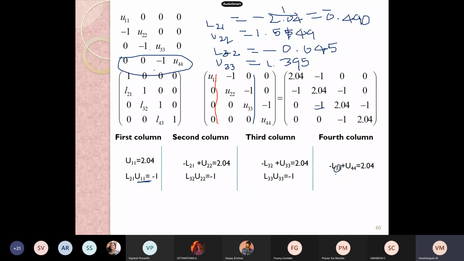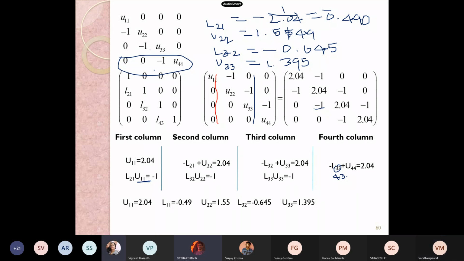I have made it as 3, 3. This is not 3, 3. This is 4, 3. Right. Therefore, the answer should be, so L43 is minus 0.71.